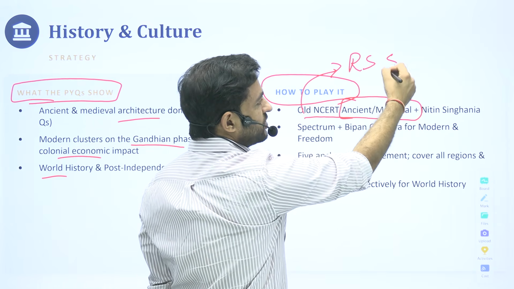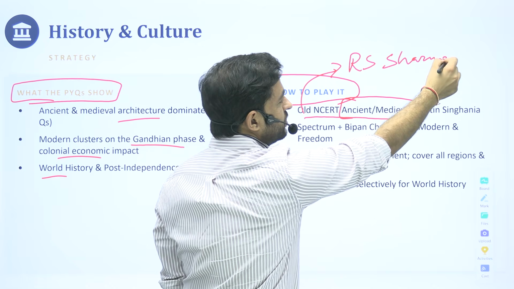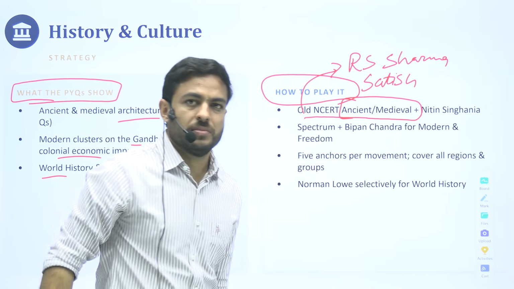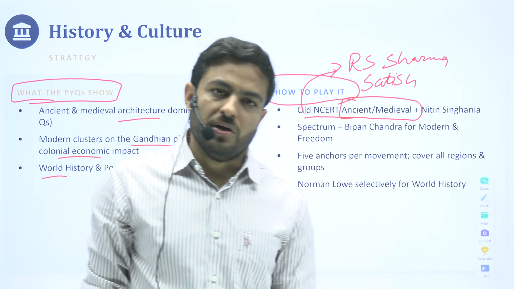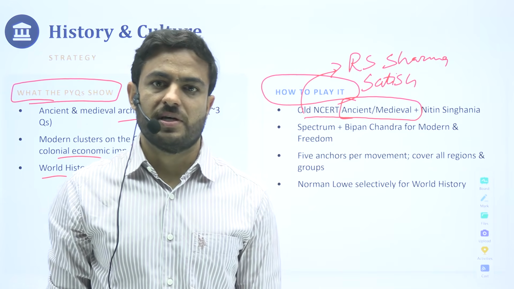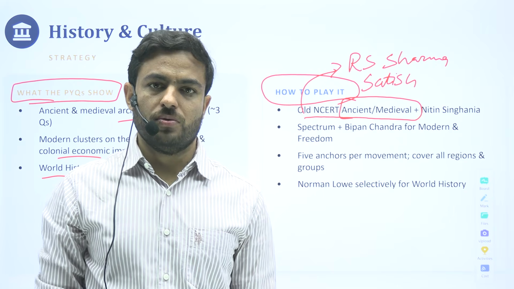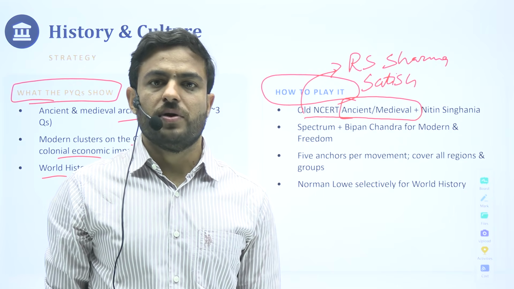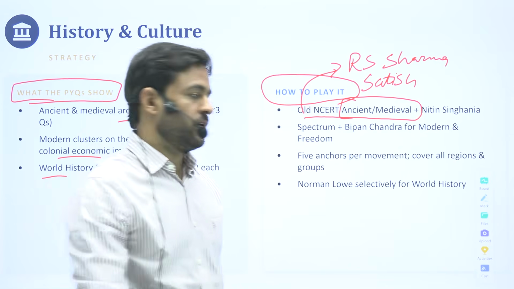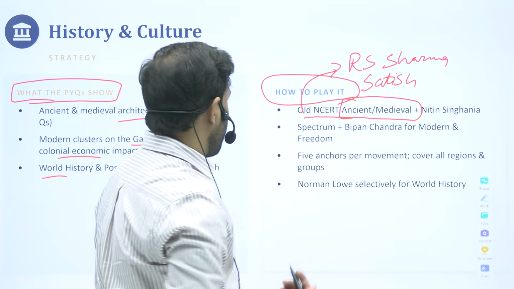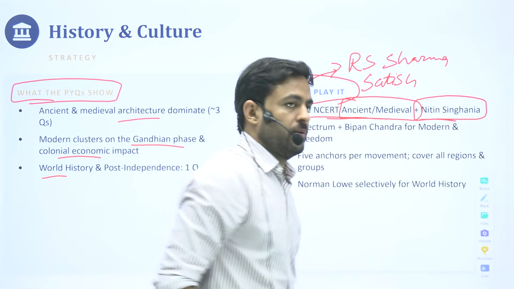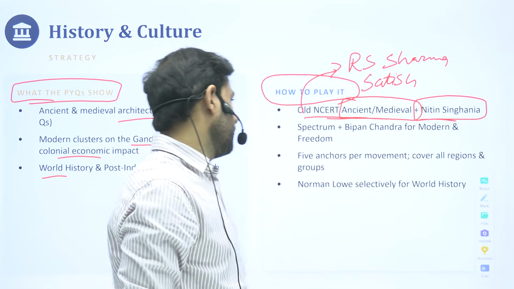But even if you have done the new NCERTs or some good books, within the old NCERTs we focus upon the book by R.S. Sharma for Ancient India, the book of Satish Chandra for the medieval part. We read the NCERT book of Arjun Dev in the world history section. So you can go through these books so that you have a decent amount of understanding about the things that would be there.